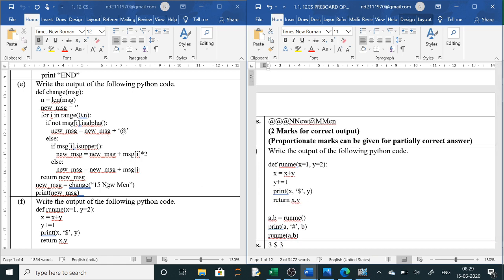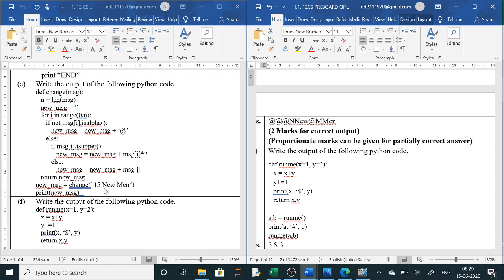So here you can see, yes. Now let us start. 15 new men. So initially it will take 1. Clear? Now 1 is not is alpha. It is not an alphabet, so it will take at the rate. So in place of 1, at the rate will come, first one. Second, it will take 5. 5 is also not alphabet, so it will take again 1 at the rate. So 2 at the rate for 1 and 5. Then one space is there, space is also not alpha, again 1 at the rate. So 3 at the rate.